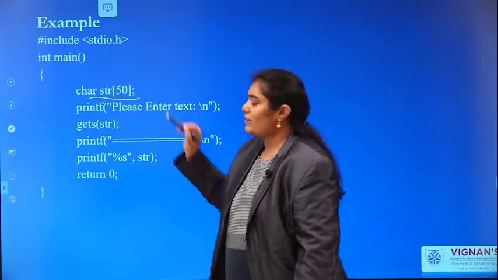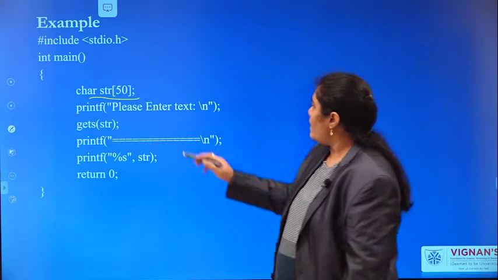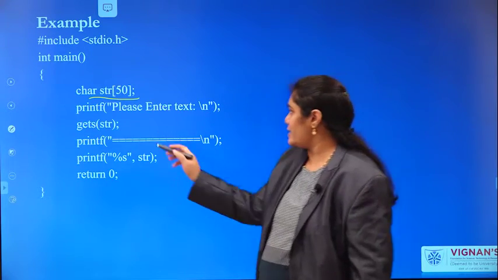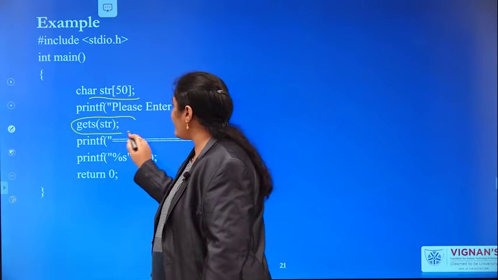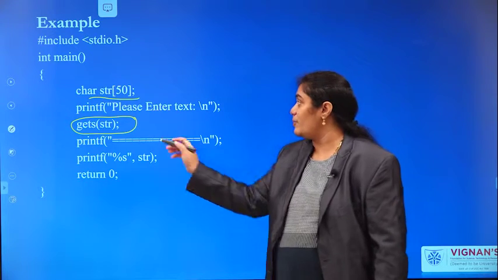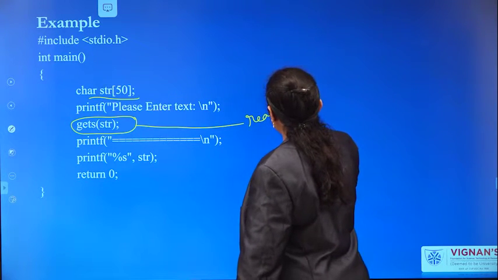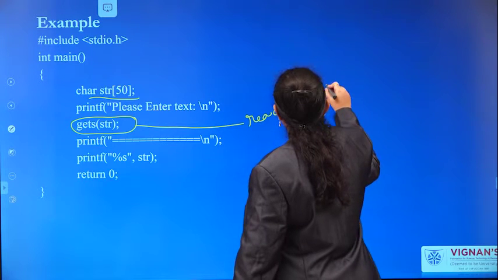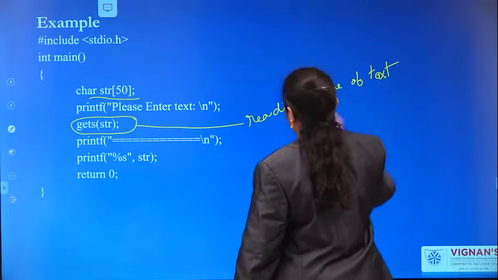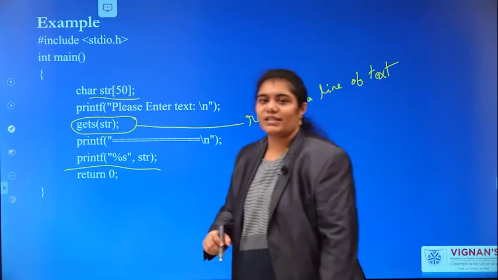char str of 50. The size of str is 50. Please enter your text. Here, gets of str. You are reading your input, reading a line of text, and then you are printing your message.